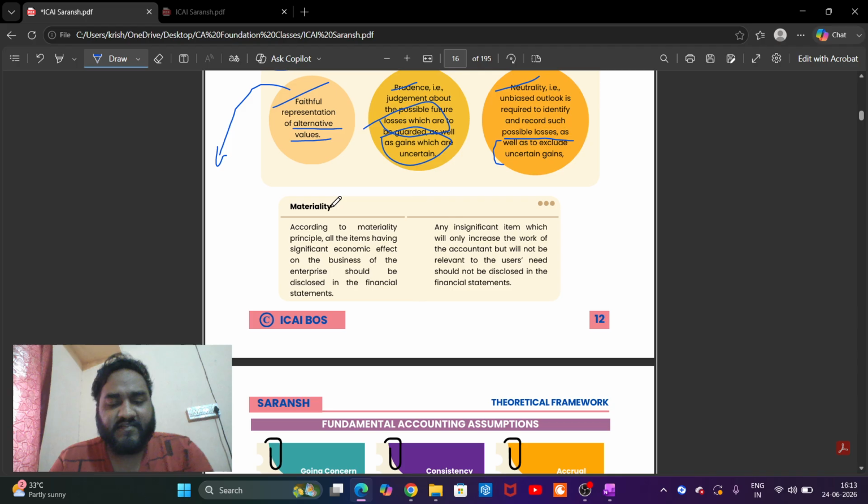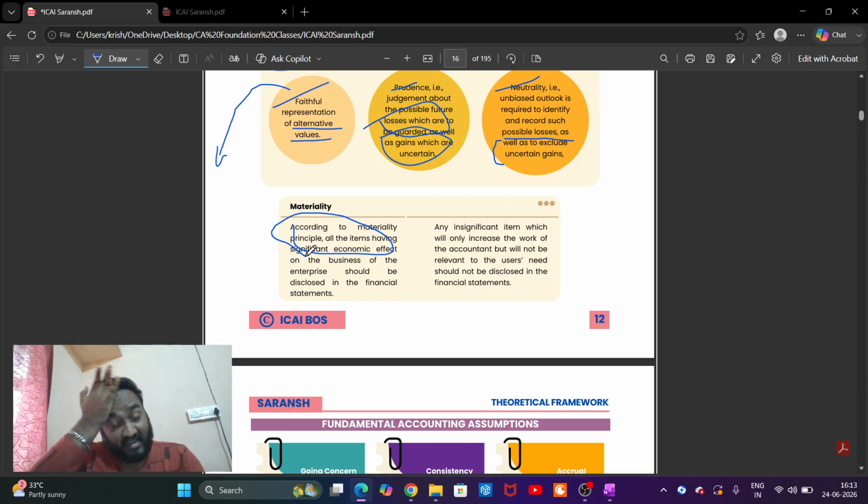Materiality comes in CA Final audit. According to materiality, all items having significant economic effect on the business of the enterprise should be disclosed in the financial statements. Significant economic effect. What is it? Wait one minute.